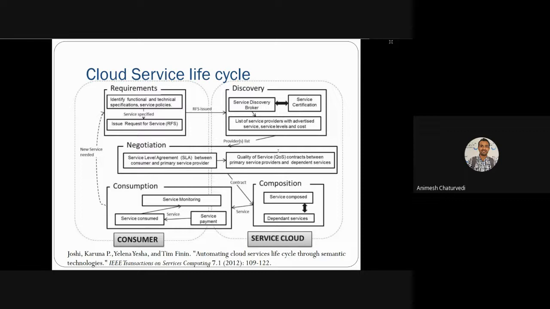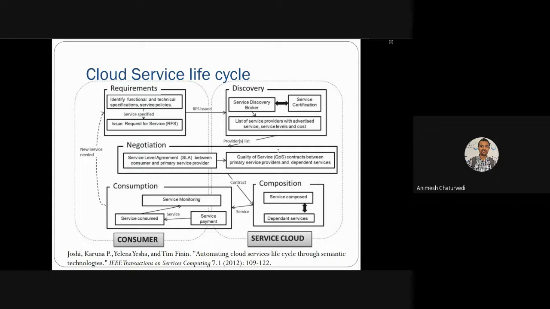Various quality of service contracts between the primary service provider and dependent services are also managed. So these things are part of the negotiation.